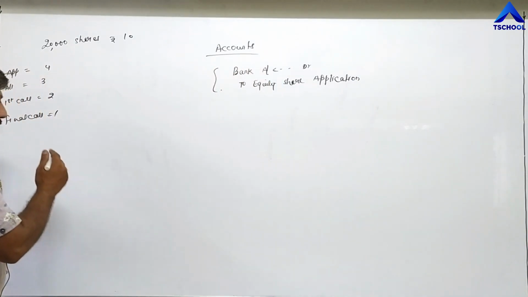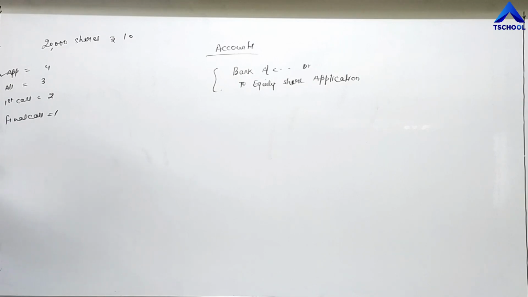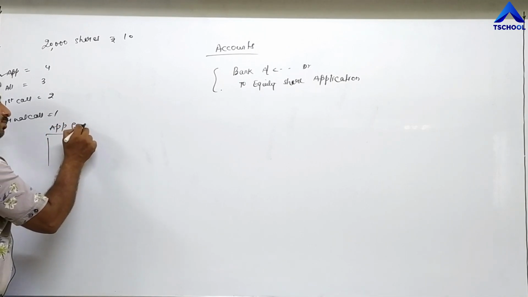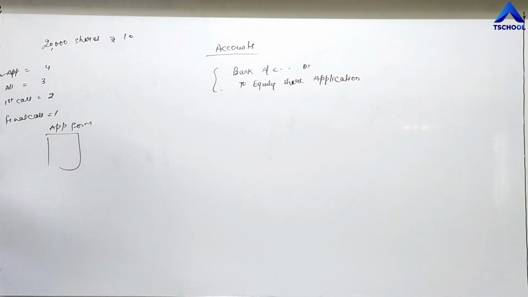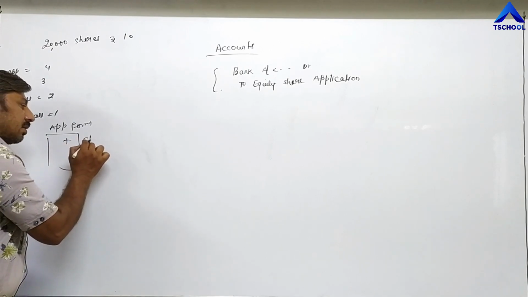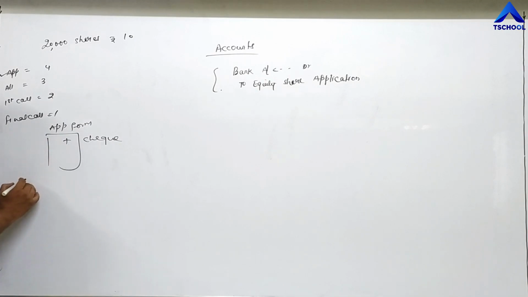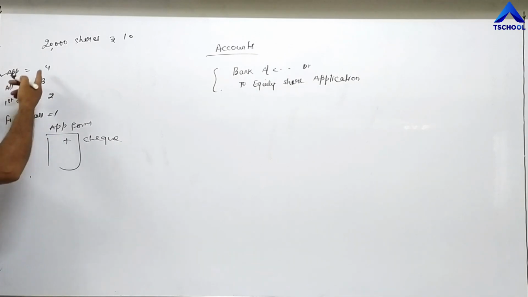Now, first of all, investors will send an application form. This is the application form. And along with that application form, they will send a check. A check of how much amount? Whatever number of shares they had purchased into the first installment.